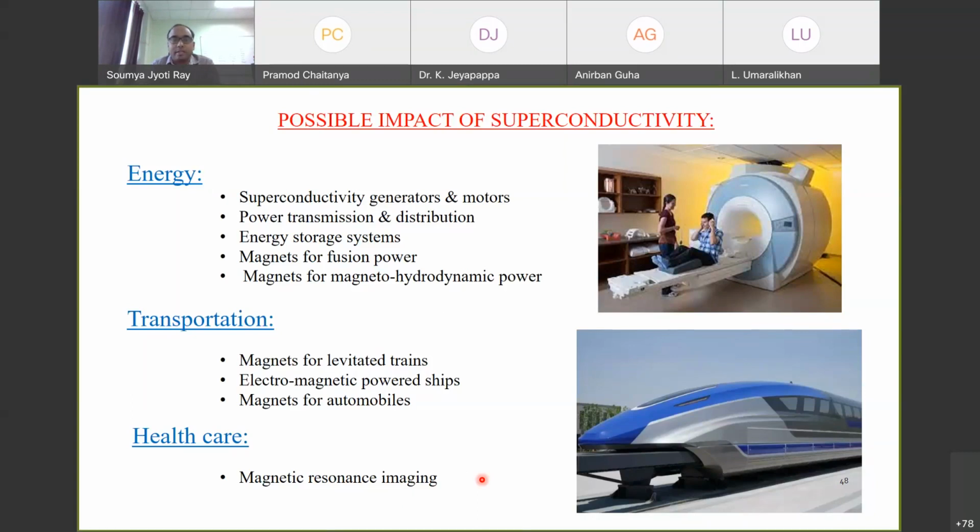But other than that, superconductors have quite a lot of other uses also, like in the recent area of quantum technology. Many countries are investing quite heavily in quantum computing, quantum communication, qubit generation. So there also superconductivity is quite well used. And there is this area of spintronics also, which I actually didn't cover here. That is called superconducting spintronics. You introduce a superconducting material in a spintronic circuit, and that will do quite a lot of tricks and tweaks, and that can give rise to new phenomena and effects.